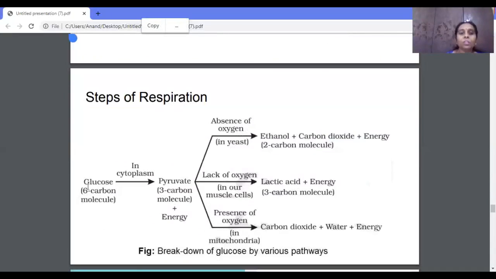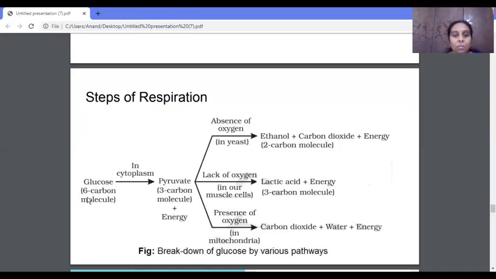Now, how is this energy released in the cell? Let's see. As soon as the glucose reaches the cell, what happens there? There is a cell membrane which allows the glucose inside the cell.